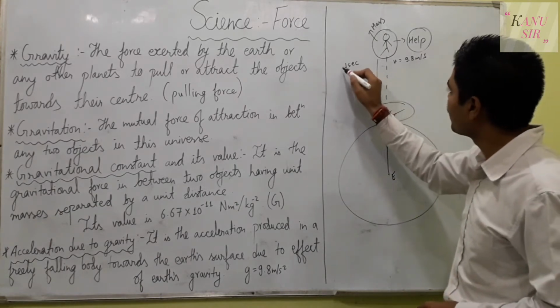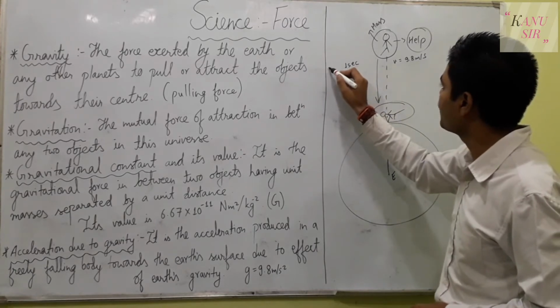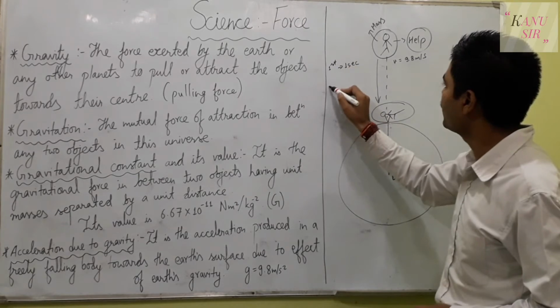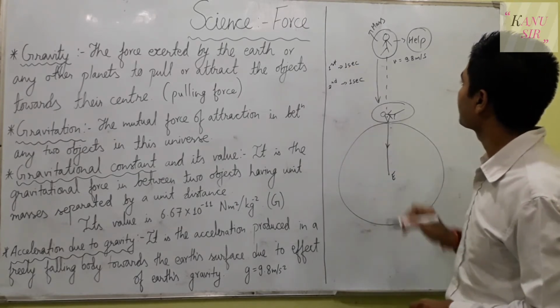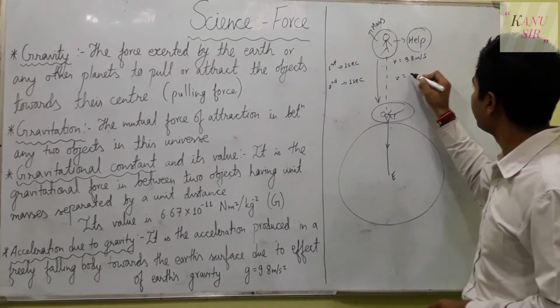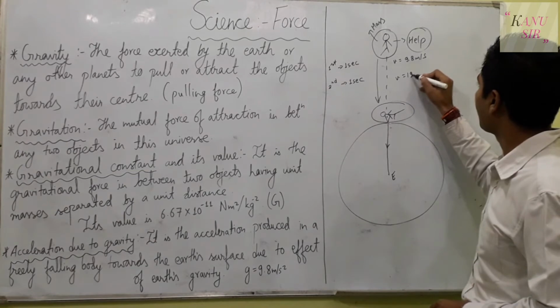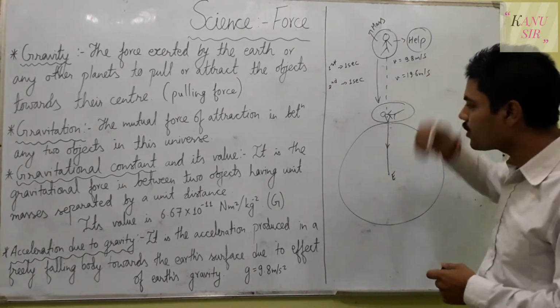So when it comes to the second second, the velocity will increase by 9.8 and it becomes 19.6 meter per second. And similarly it keeps on going.